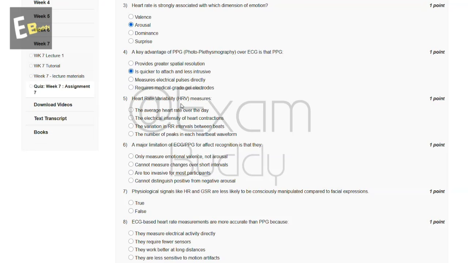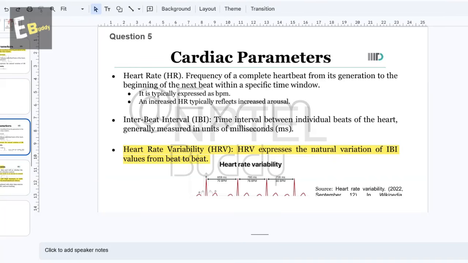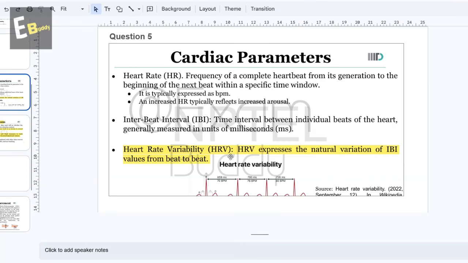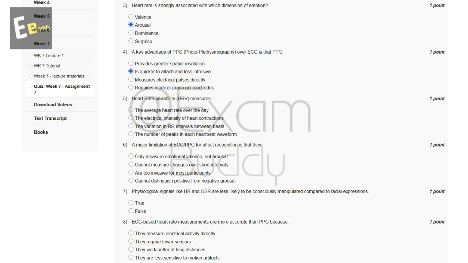And now let's go to our question number 5. Heart rate variability, HRV, measures... So these are the options, and now let's check the explanation. So the explanation says heart rate variability, HRV, expresses the natural variation of IBI values from beat to beat. So the answer of our fifth question is C, the variation in RR intervals between beats.